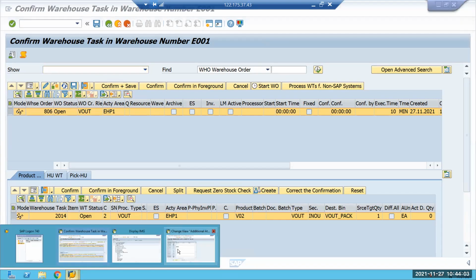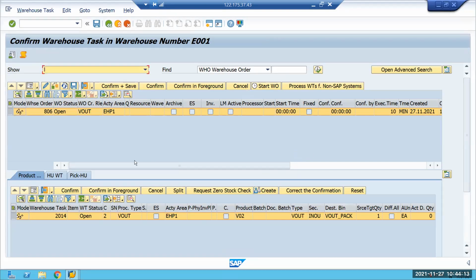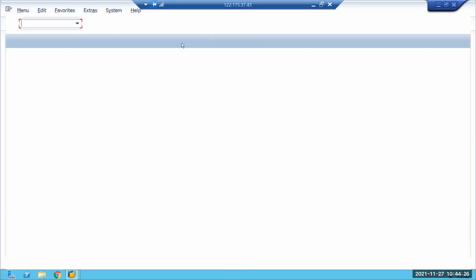because in the Sabre transaction we have given this bin, right? We can assign only one bin, right, sir? We cannot have multiple bins based on the work center, right? So how can this be overcome, sir? Can you show me how the work center is determined here? How this bin, VOUT_PACK, is determined? That I have given in the TWOCST table.